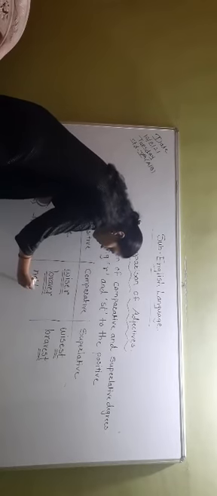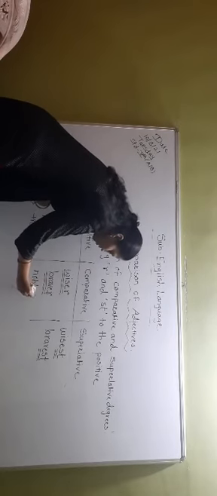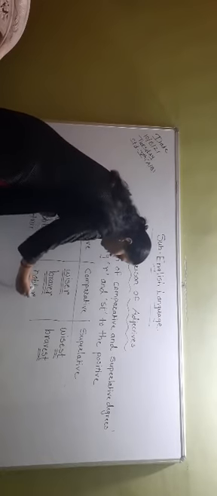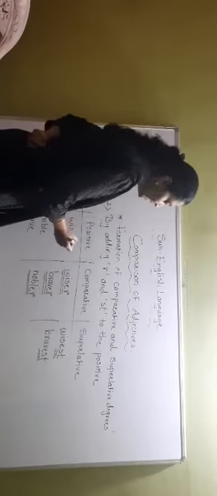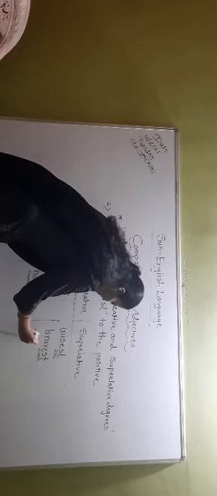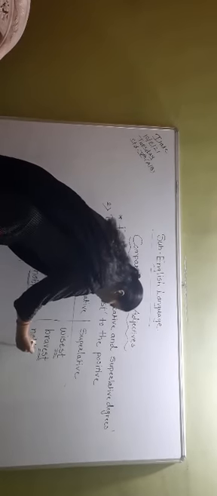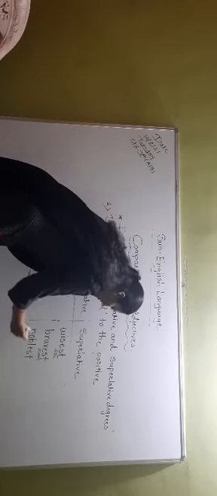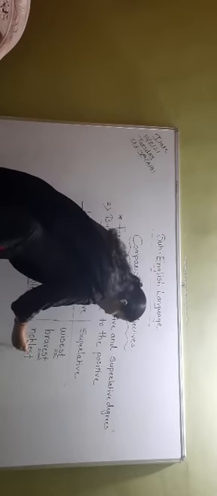Okay. Now see the third one. Noble. Just write down the spelling of noble. Add r to that word. That spelling has become nobler. And in superlative degree, I am adding st to that word. That has become noblest.